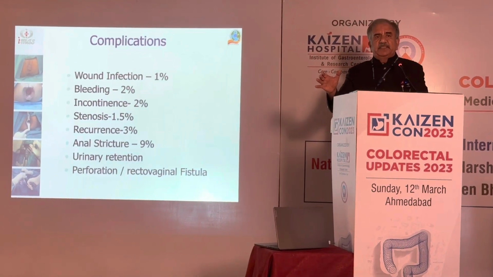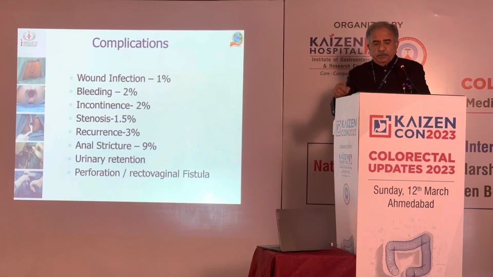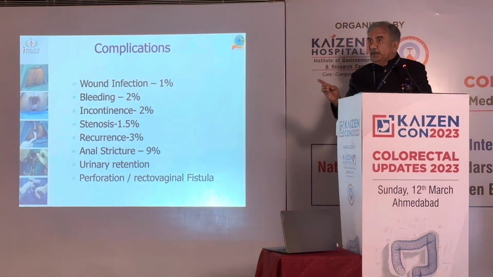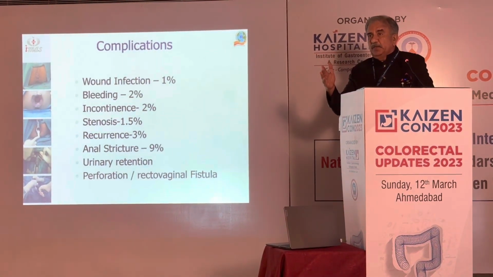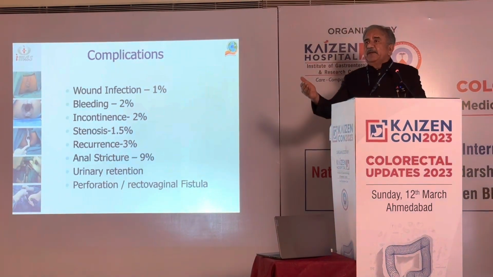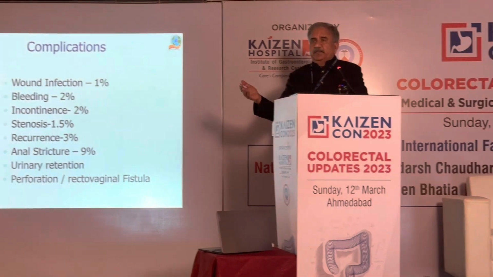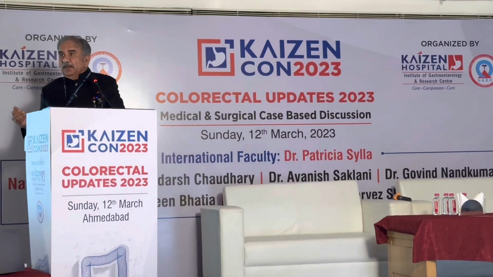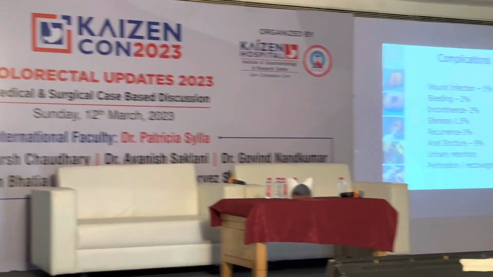Many of the complications we have seen, and believe me, I have never thought that stapler hemorrhoidectomy is a simple procedure. It is not. I was doing workshops in Srinagar, and I was given 9 cases to be operated for stapler hemorrhoidectomy, and I was told by the organizers that they had organized 4 units of blood for every patient, and do you need more?